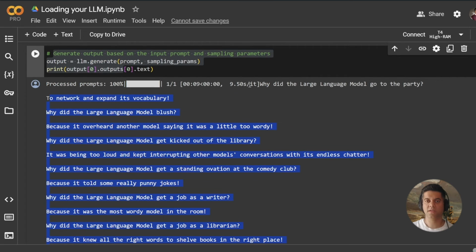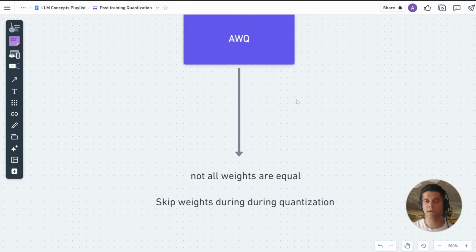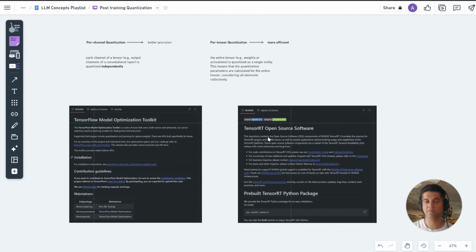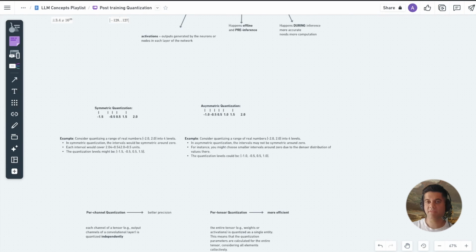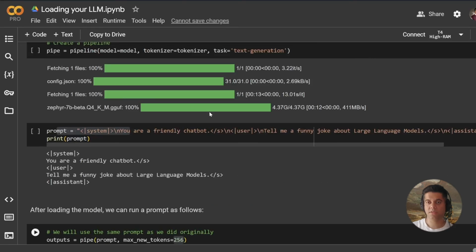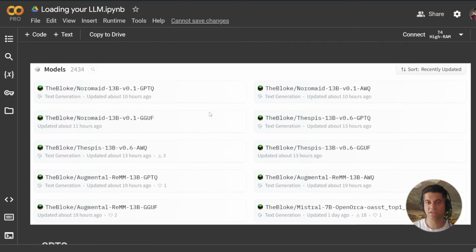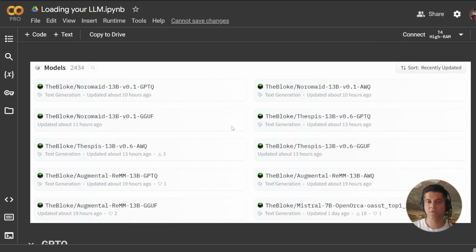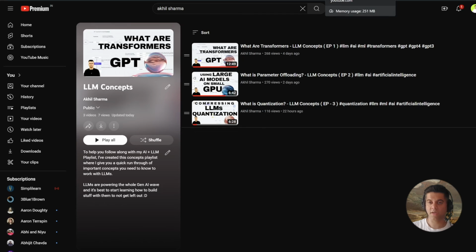So your quantization strategy is going to make or break your program. Do you want accuracy or do you want speed? You can't have both, not without spending a lot of money on GPUs anyways. By the way, if you've ever wanted pre-quantized models, there's this guy called the Bloke who shared pre-quantized versions of all popular models on Hugging Face. And you can get yours from there as well. Awesome. So we've learned post-training quantization today.